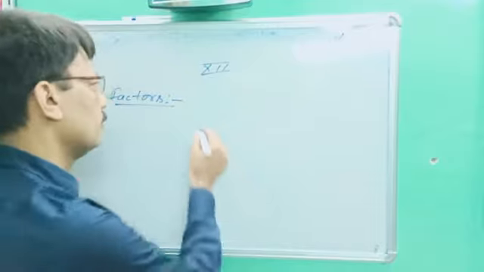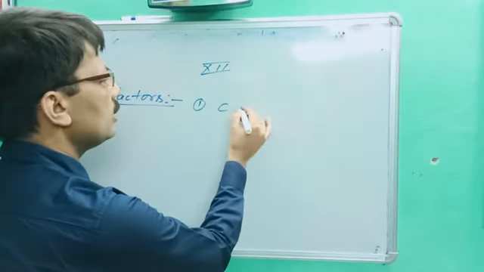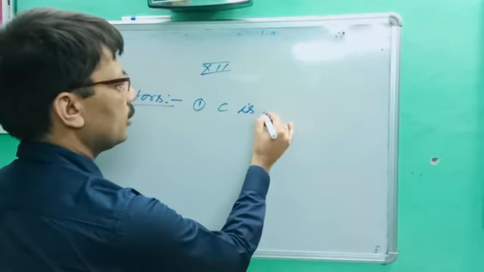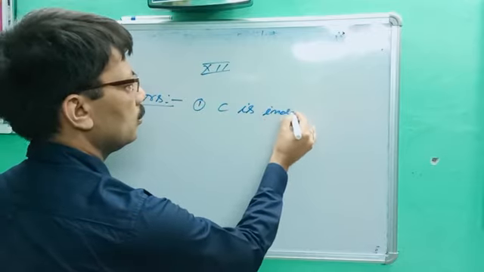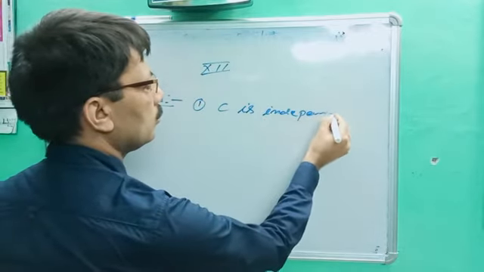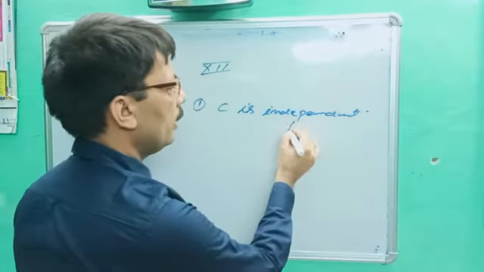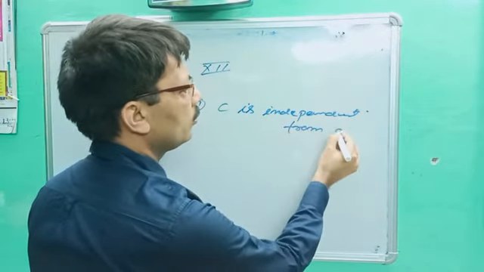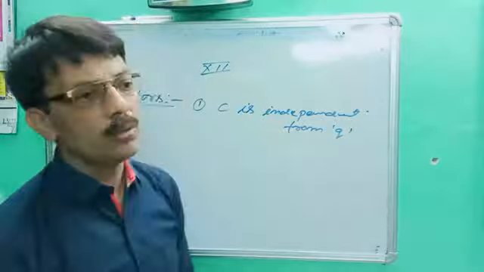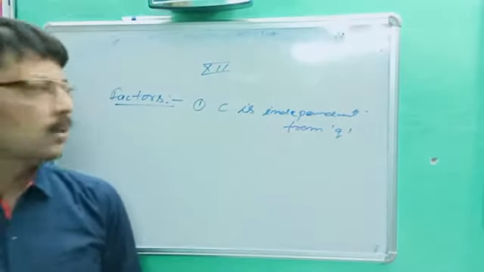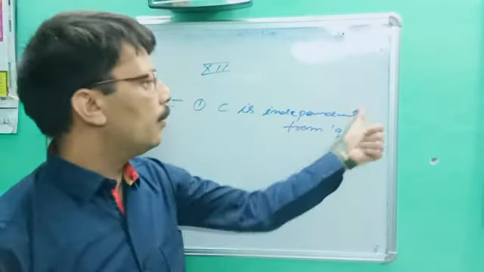So first, C is independent from charge. See, very important point. Independent from charge Q. Yesterday I told you, today I will confirm it. Capacitance is independent from charge.